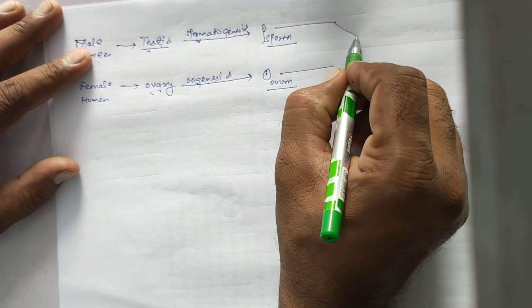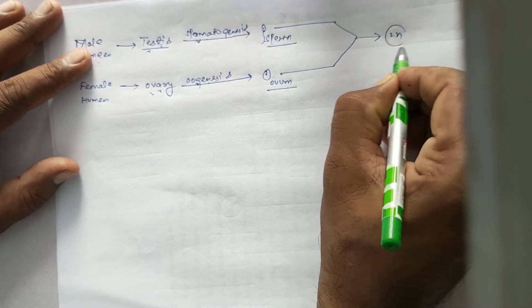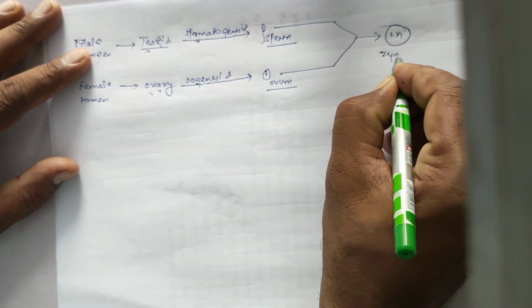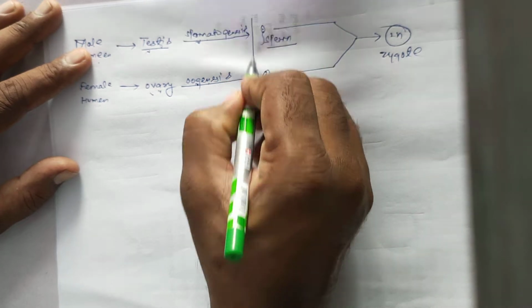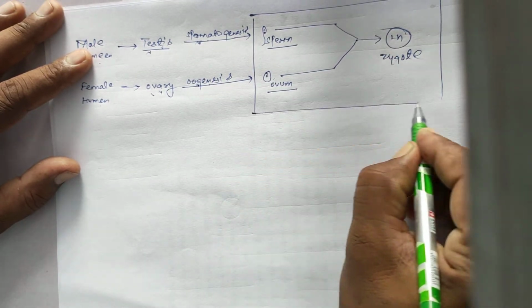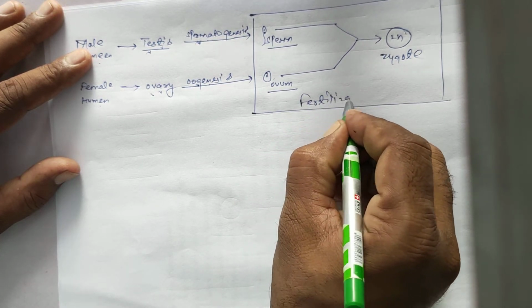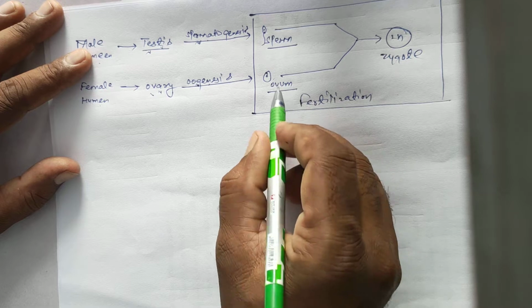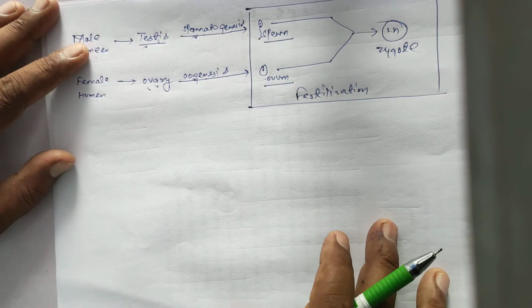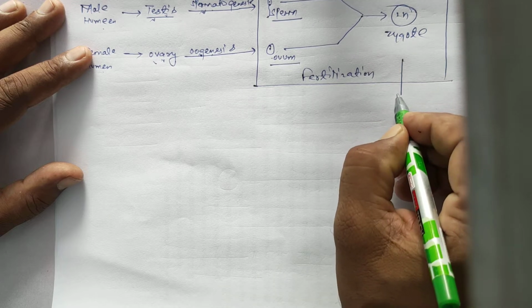If these fuse in favorable conditions and form a single diploid cell, the process is called fertilization. It means fusion of male and female gametes.